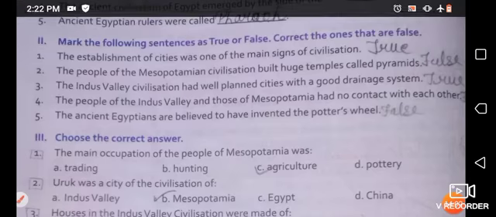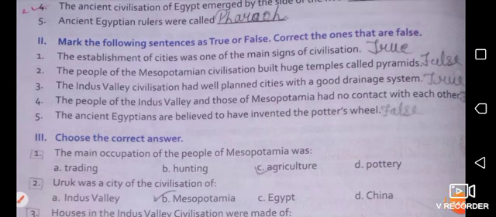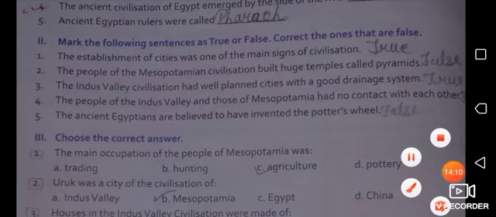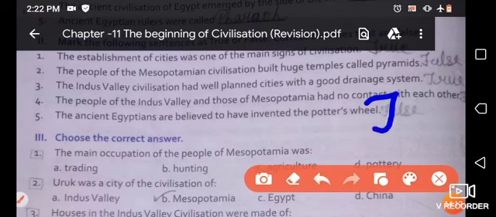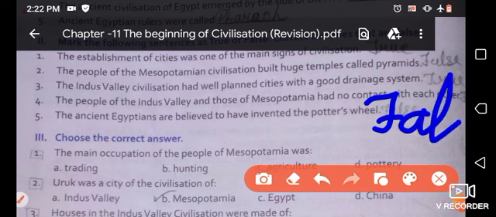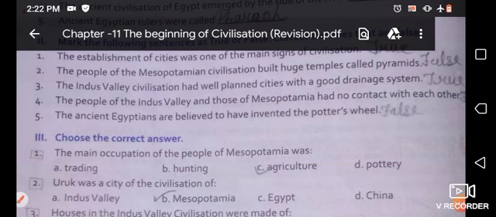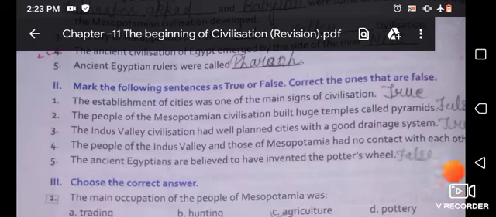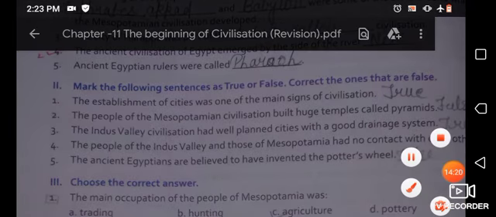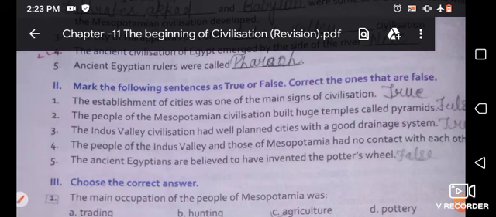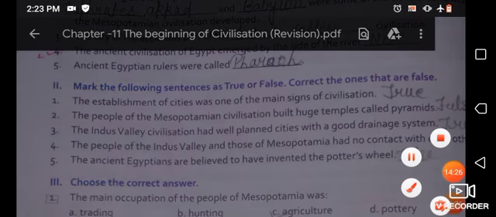The fifth one is: the ancient Egyptians are believed to have invented the potter's wheel. This is false. This sentence is false, because the potter's wheel was invented by the people of the Mesopotamian civilization.